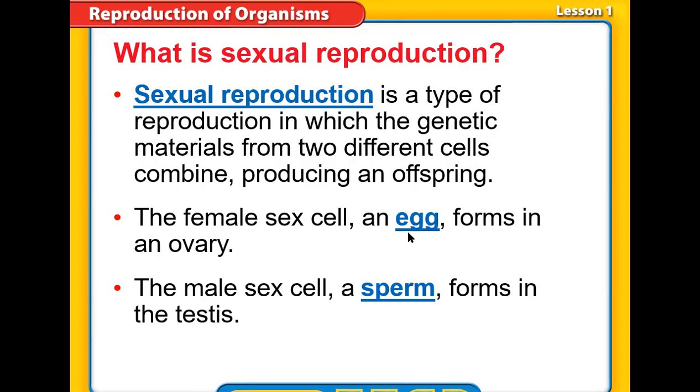We find that the egg contains half the genetic material, while the sperm contains the other half. Once they combine together, they produce a fertilized egg, or a zygote, that contains the full number of chromosomes, or the full amount of DNA.